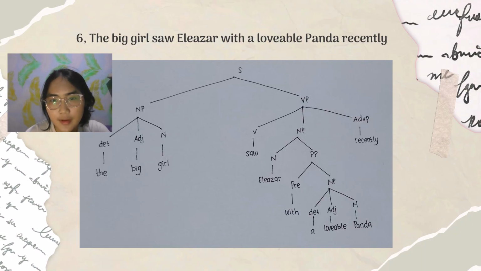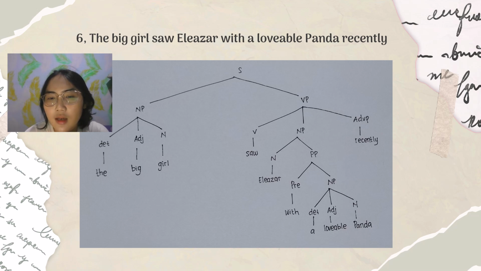The verb is separated. NP, the big girl, is NP. The is a determiner, big is an adjective, girl is a noun. And the VP section, I divide it into three branches: V, NP, and adverb phrase, ADVP. Saw is a verb. NP is divided into two branches, noun and PP.